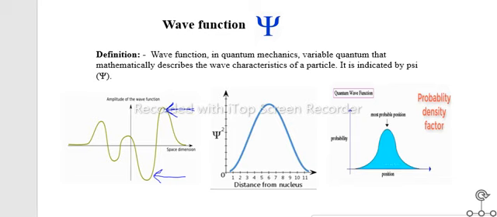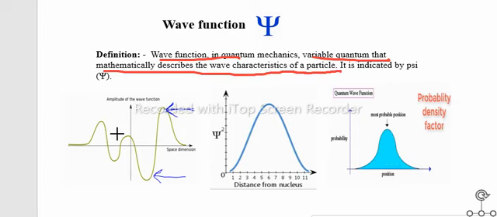As I told you in the previous slide, I have explained the wave function in the next slide. So here I am going to discuss the wave function. First of all, we see its definition. Wave function in quantum mechanics is a variable quantity that mathematically describes the wave characteristics of a particle. Okay, so we understand the wave function with the help of a graph.